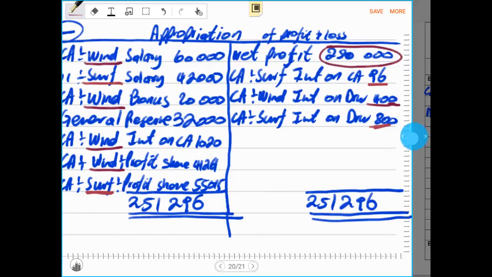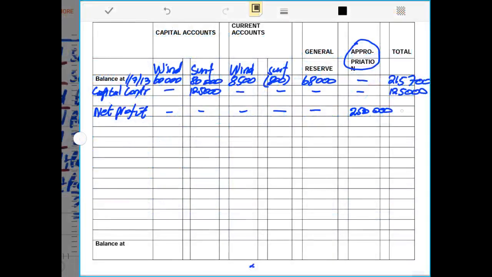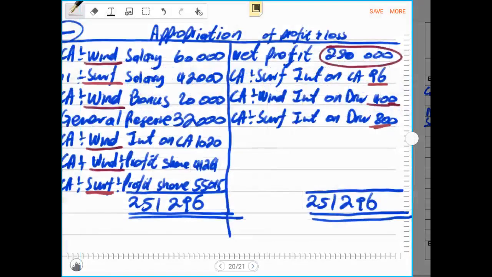So now we start with that once again. We don't break the rules. So we start with the net profit, then after we come to the salaries and we record all other entries as they are recorded in the ledger account. Then after this will be recorded under total 250,000 rands. Then after we record salaries, and salaries, they are recorded in the appropriation account and in the current account only. You have seen that in the ledger account. Salaries went to the appropriation account on the debit side. Here we had all the salaries, and it was 60,000 rands and 42,000 rands.